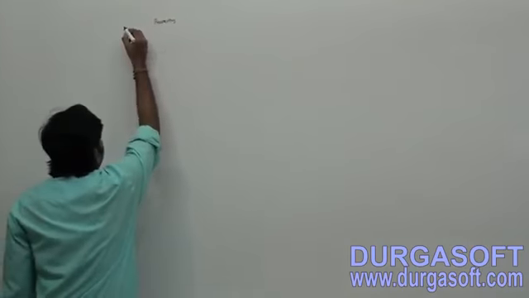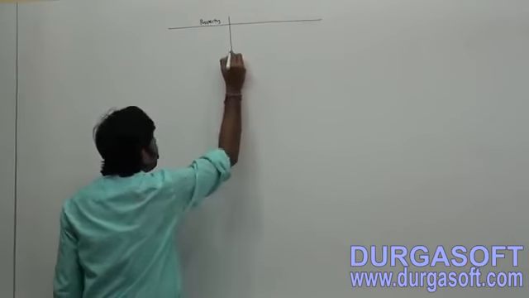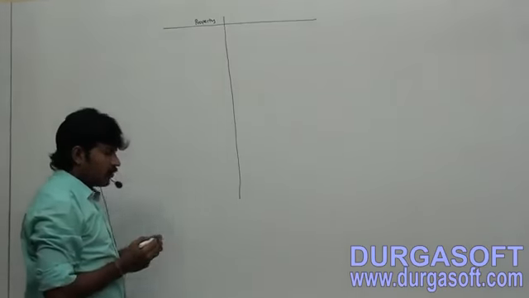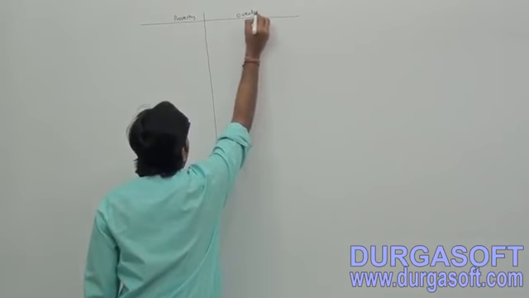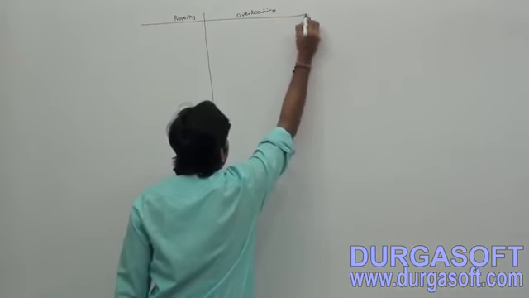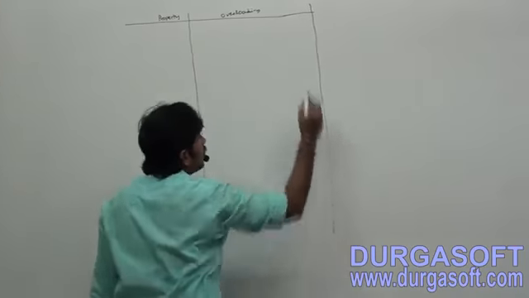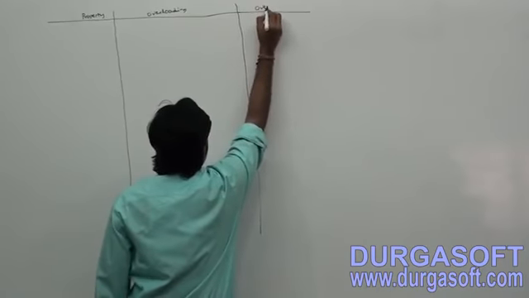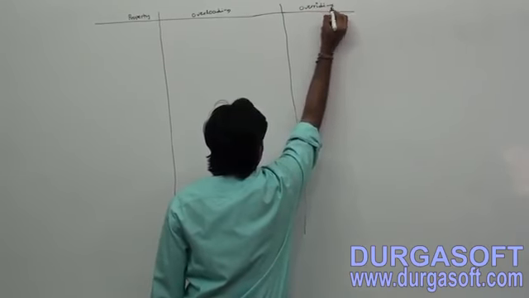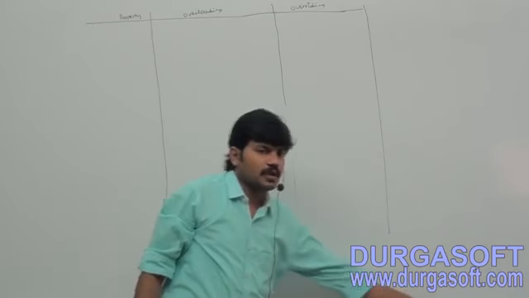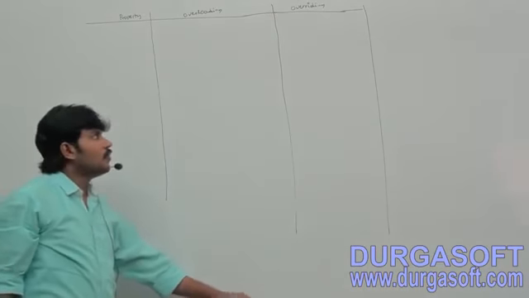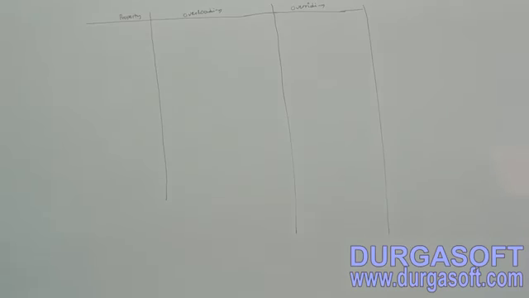Here just observe, with respect to which property we are going to compare. So the first column is property, the second one is overloading, and the third one is overriding. Are you getting? This is what we have to talk about: with respect to which property, overloading and overriding.